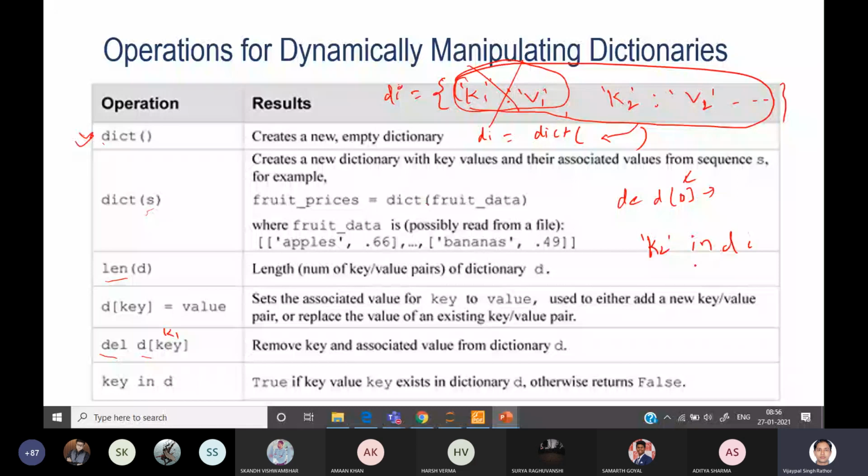Now, looking at the dictionary, how can we extract every element, or iterate over the dictionary through a loop? You can see one example.